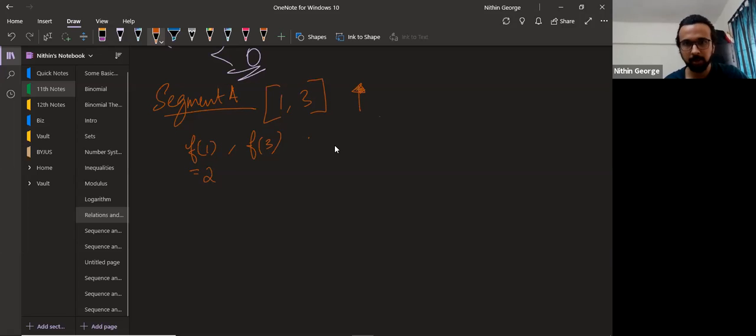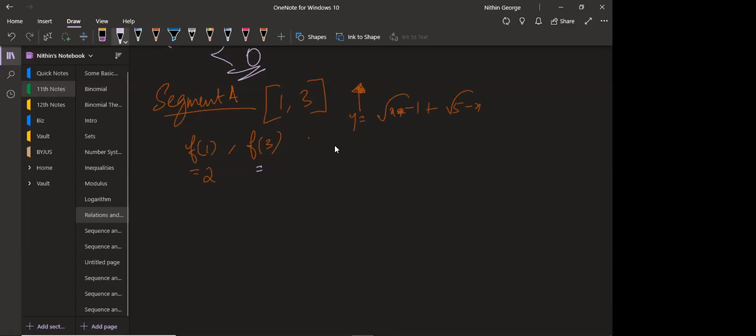The function is y equal to root of x minus 1 plus root of 5 minus x. So put the values into this. Put the value 1 into this. F of 1 will become 2. F of 3 will become 2 root 2. Yeah, it will become 2 root 2.